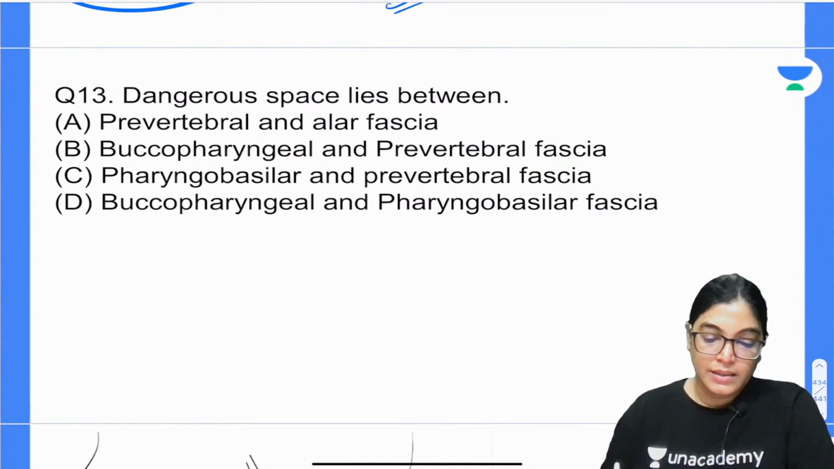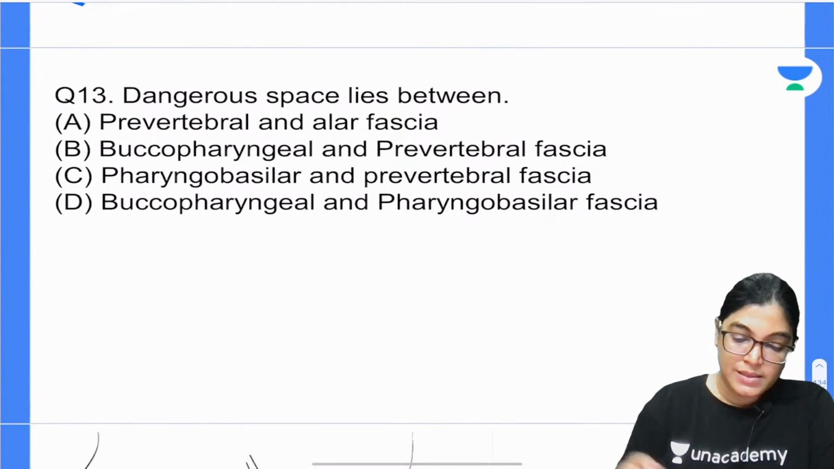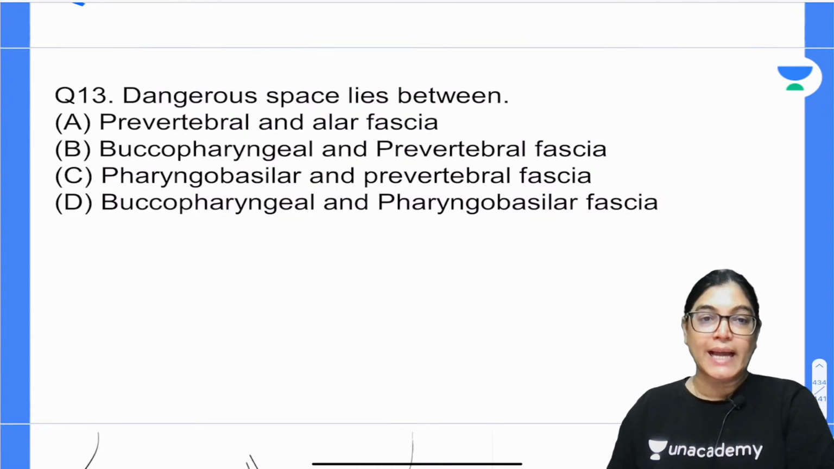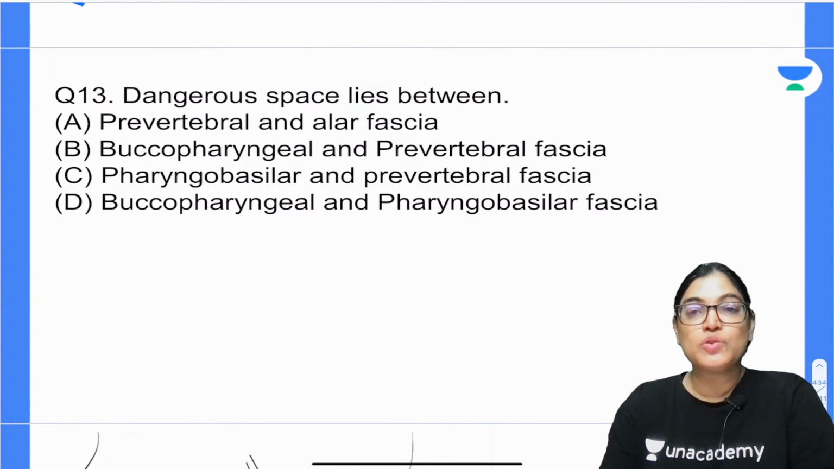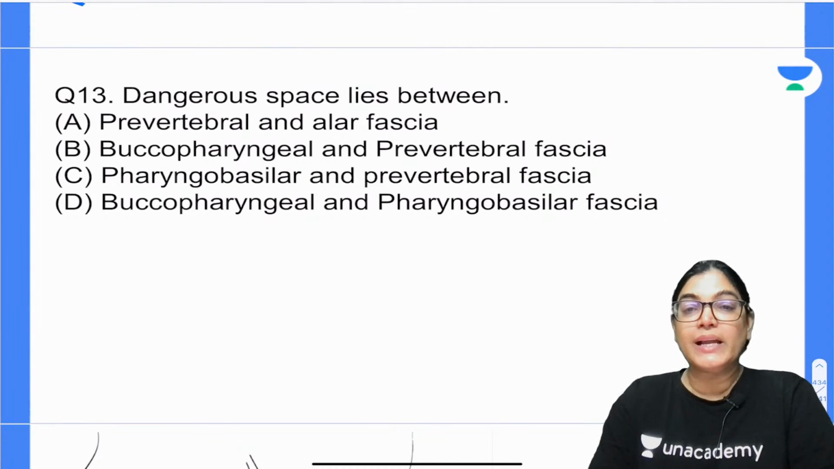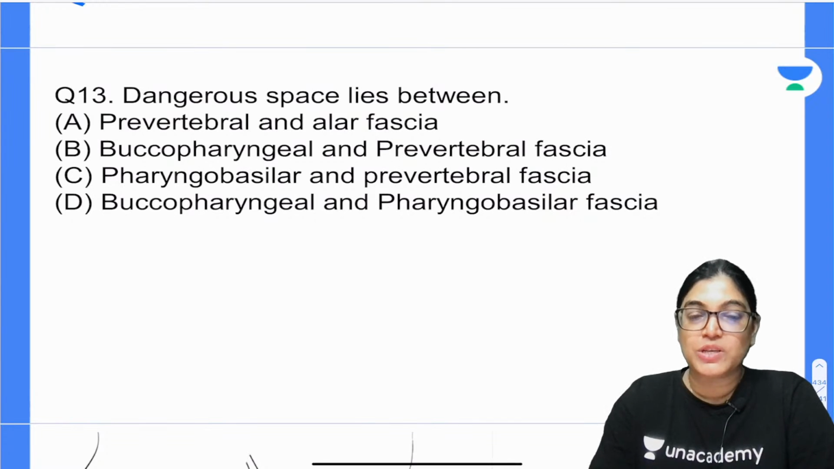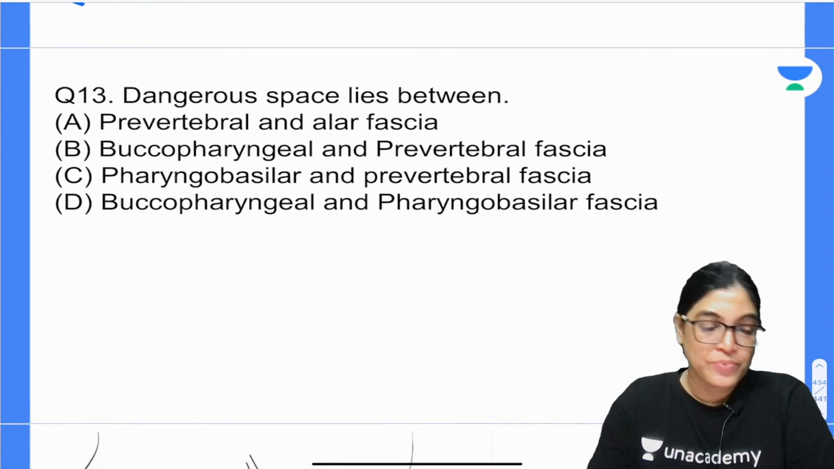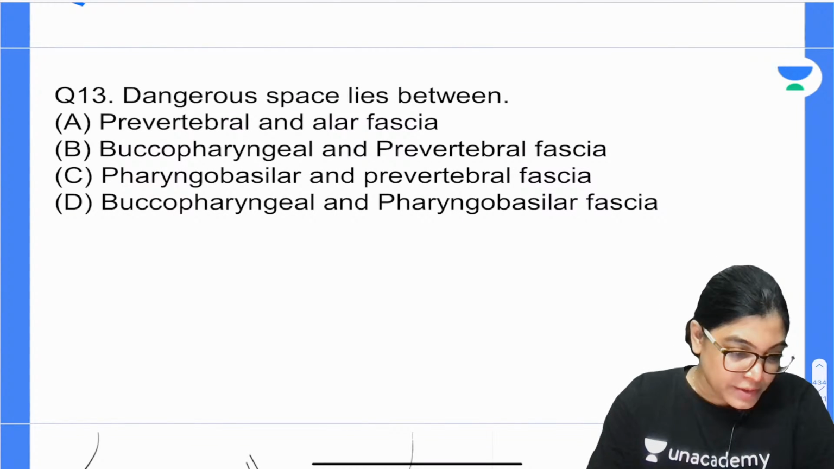Question number 13. All the best. The dangerous space of the neck is located between which two layers? Whether it is the prevertebral layer and the alar fascia, the buccopharyngeal layer and the prevertebral fascia, the pharyngobasilar and the prevertebral fascia, or the buccopharyngeal or pharyngobasilar fascia. So, we have the following.